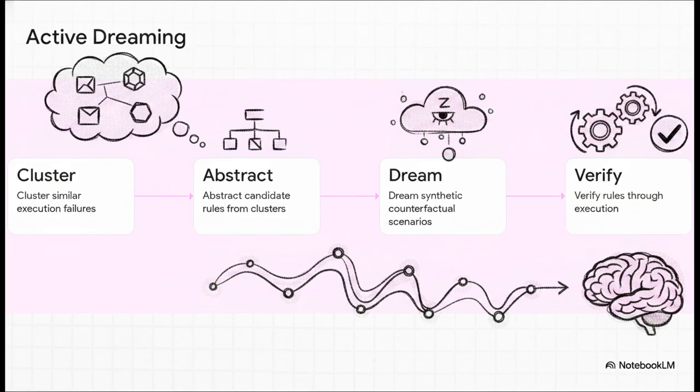It uses a reflection-style architecture, meaning it explicitly critiques its own past actions so it doesn't repeat mistakes. It clusters its historical execution failures, abstracts a brand new generalized rule, and then literally generates a synthetic, counterfactual dream scenario to test it out. It actively verifies the solution using self-consistency checks, basically asking itself the same question multiple ways to make sure it always gets the correct answer before confidently locking it into long-term memory.